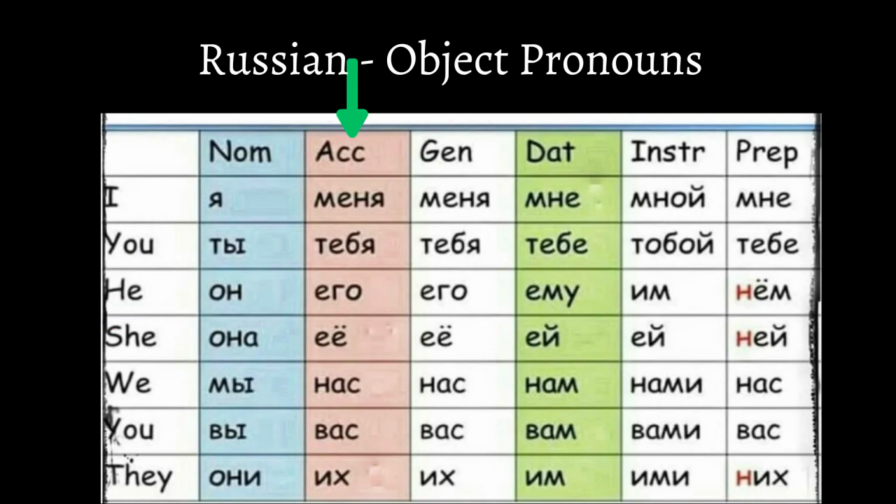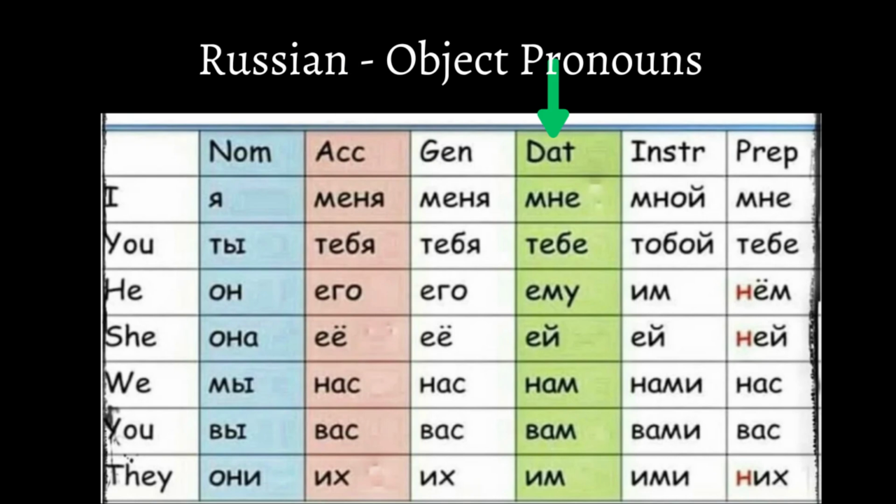In the accusative, the pronouns are меня, me, тебя, you, его, him, её, her, нас, us, вас, y'all, and их, them. In this case, the pronouns его, её, and их have the same grammar as with possessive pronouns, but do not confuse them.